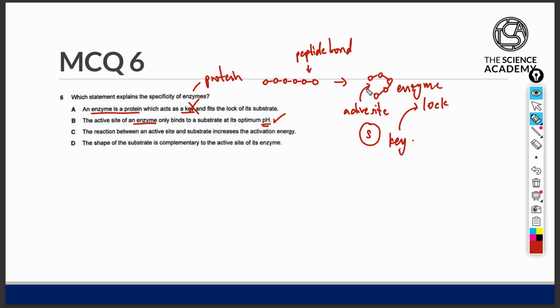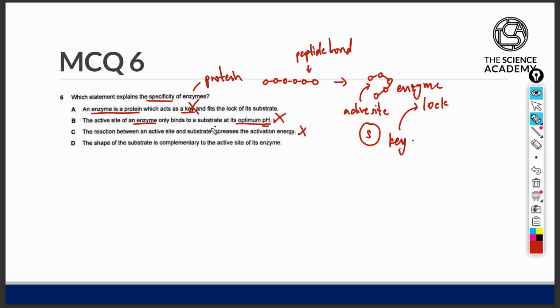to sit within itself. This statement, however, doesn't explain why enzymes are specific, because binding to a substrate at an optimum doesn't explain why the enzyme is specific to the substrate. It is specifically the shape of the active site that allows for the enzyme to be so specific to the substrate. Statement C states that the reaction between an active site and the substrate increases the activation energy.